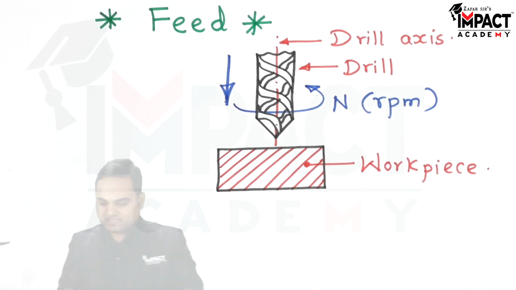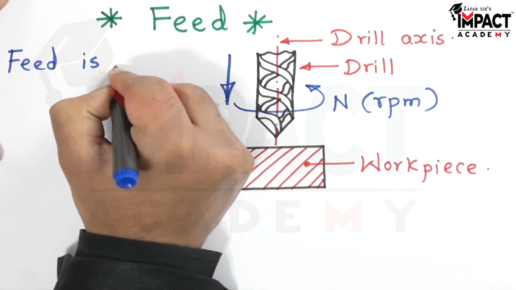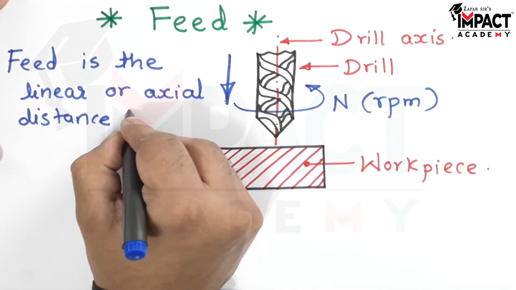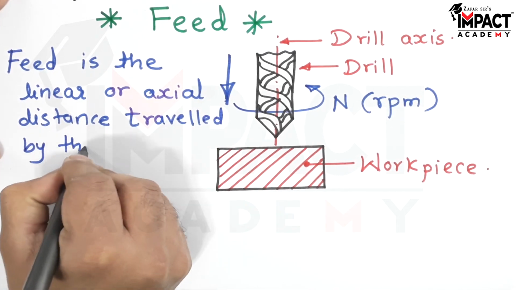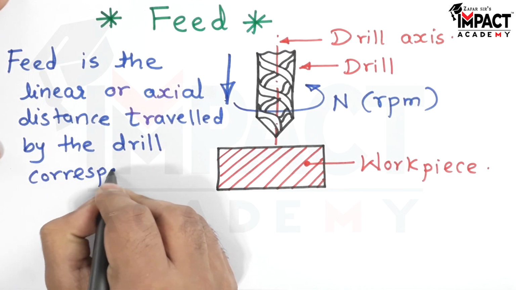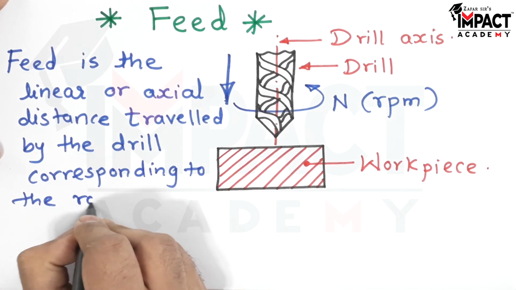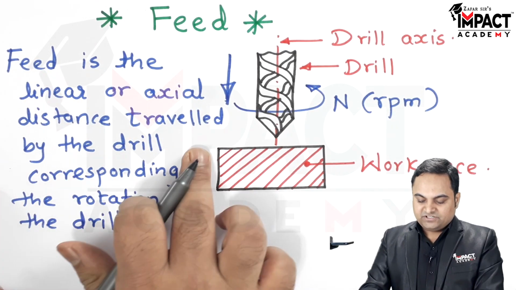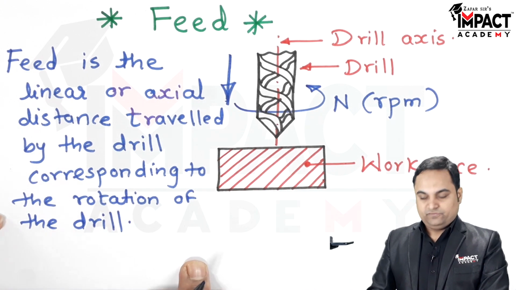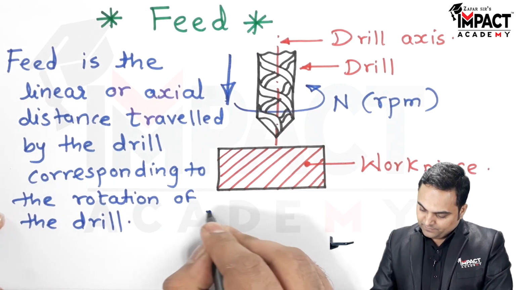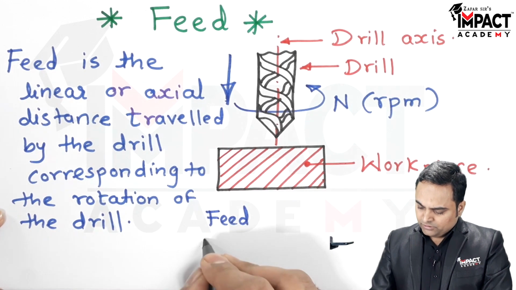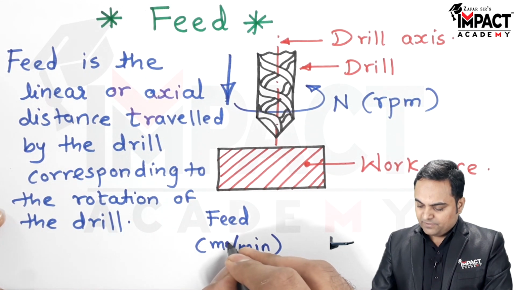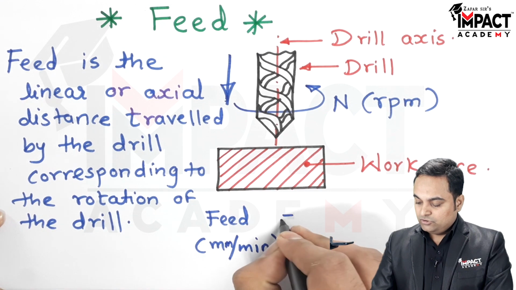So it can be expressed as: feed is basically the linear or axial distance traveled by the drill corresponding to the rotation of the drill, and it is given by feed. The unit is either meter per minute or it can even be mm per minute. I'll explain it in terms of mm per minute.